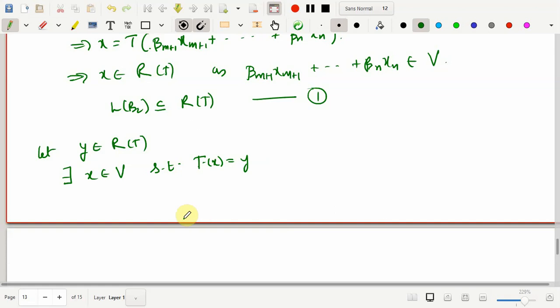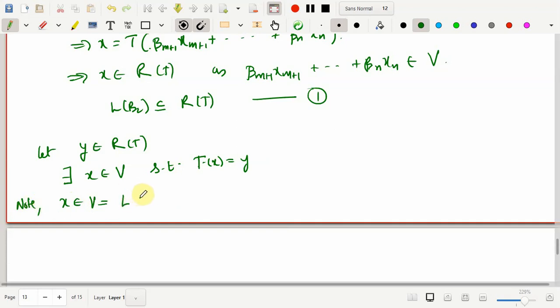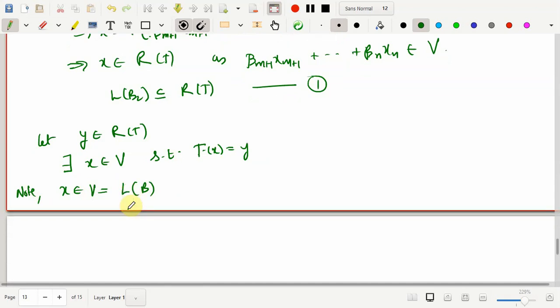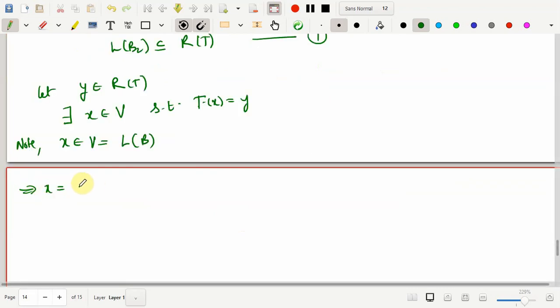Now note that x belongs to V, which is spanned by the basis of V, that is L of B. And the basis contains the elements x1, x2 till xn, which means that this x can be written as, what is the notation that I can use here?